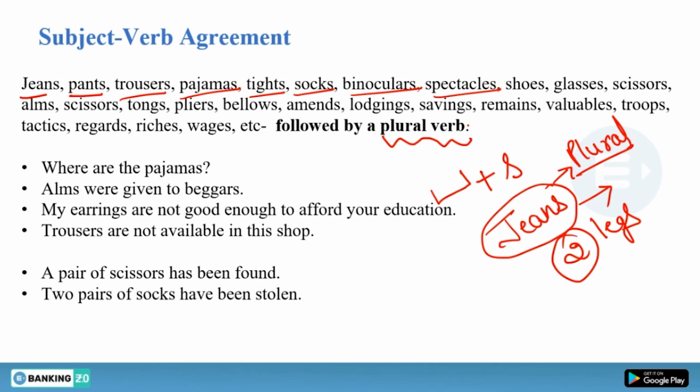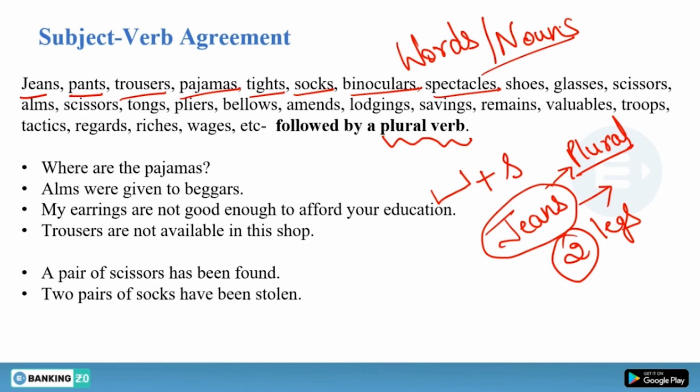Scissors, they have a pair, they have two things paired up. So whenever you have these kinds of things, you have to use a plural verb. Other than that, in your book, or whenever I teach you, or in your notes, you will have some words, or I would say nouns. You just need to go through all these words two or three times, and you will memorize them ultimately.